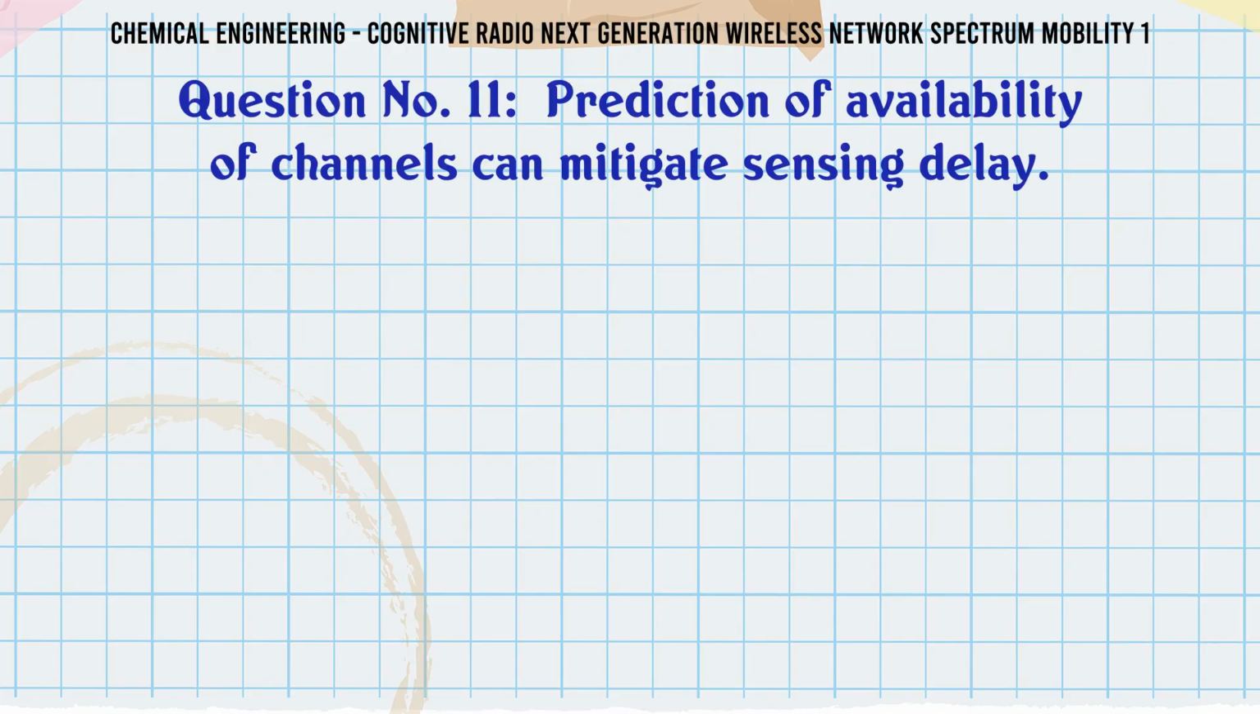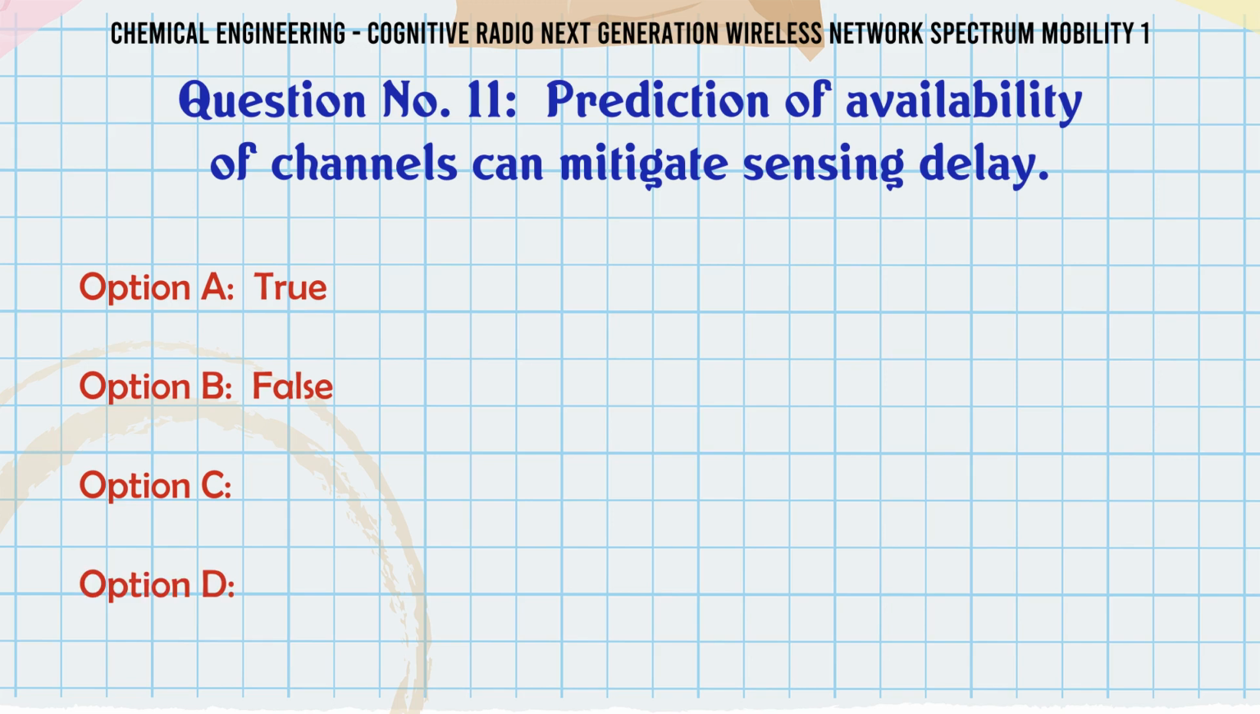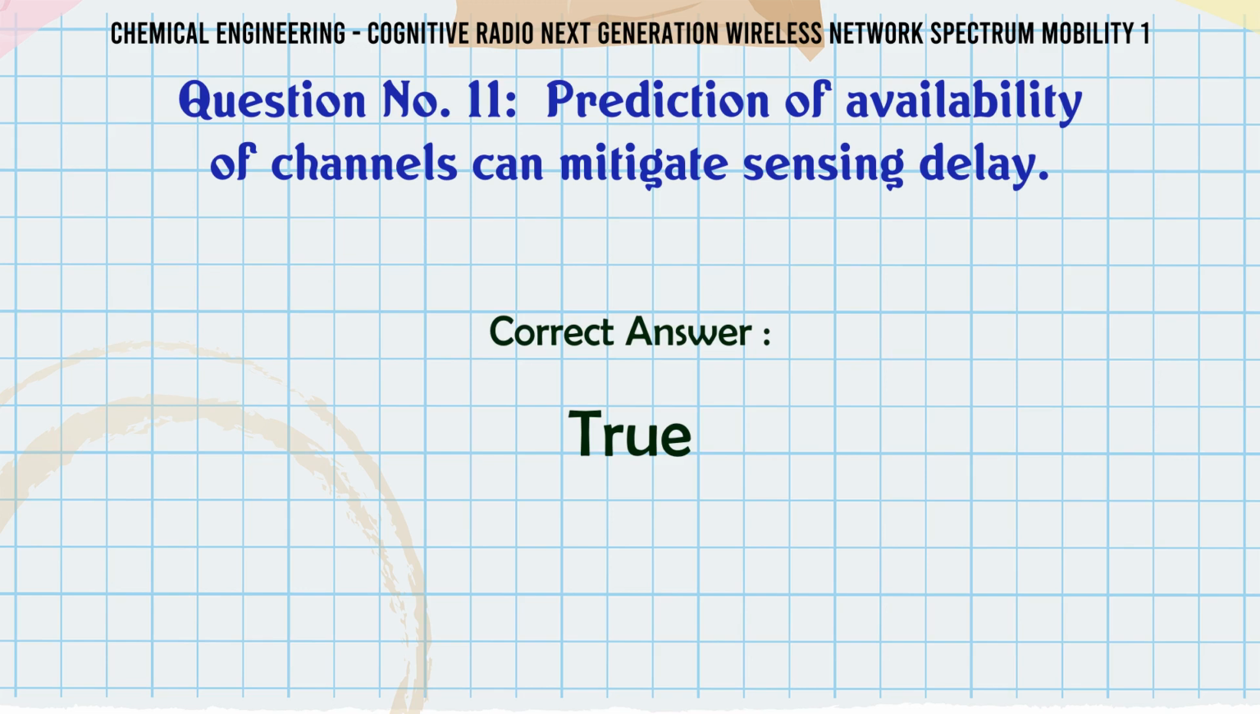Prediction of availability of channels can mitigate sensing delay. A. True. B. False. The correct answer is true.